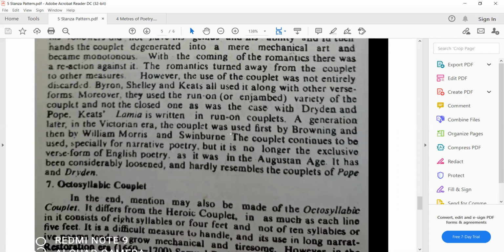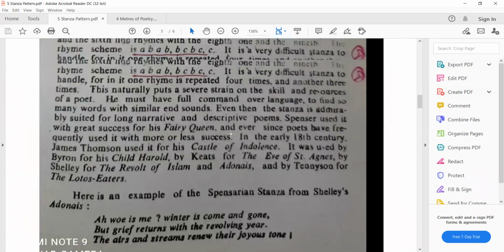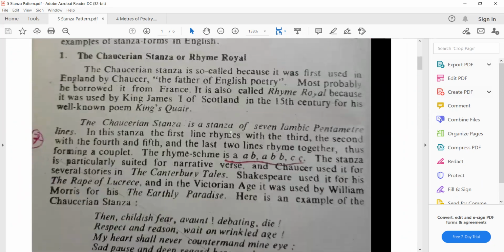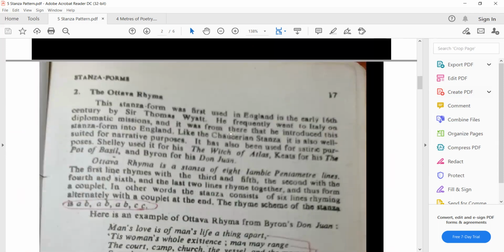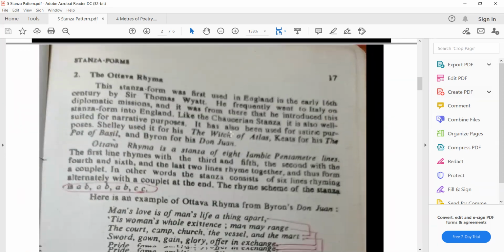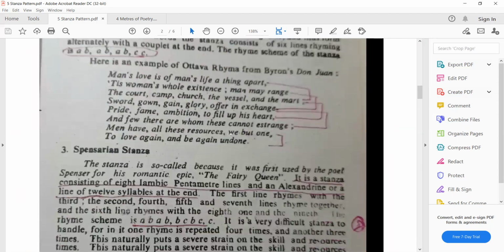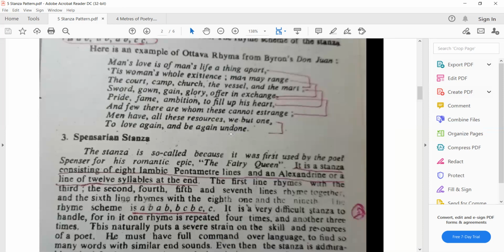So in today's class, we talked about the most standard stanza patterns. We began with the Chaucerian stanza based on 7 lines with the rhyming scheme A, B, A, B, B, C, C. Then we talked about the octave rhyme that came from Italy, with 8 lines A, B, A, B, A, B, C, C. Then there was the Spenserian stanza. There are 9 lines, and the rhyming scheme is A, B, A, B, B, C, B, C, C. In this stanza, the last line, the ninth line, is lengthier.